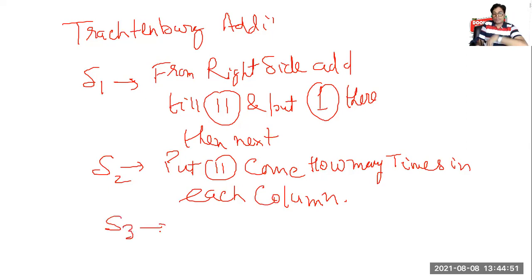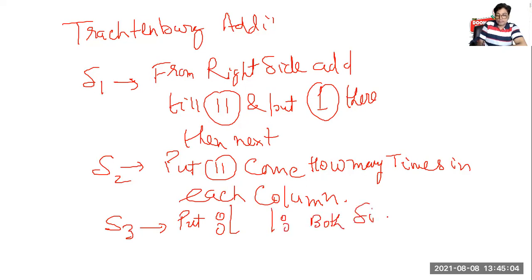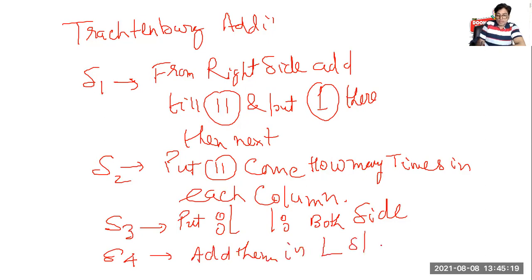Step 3. Put 0, 0, 0, 0 both sides. Step 4. Add them in L shape.